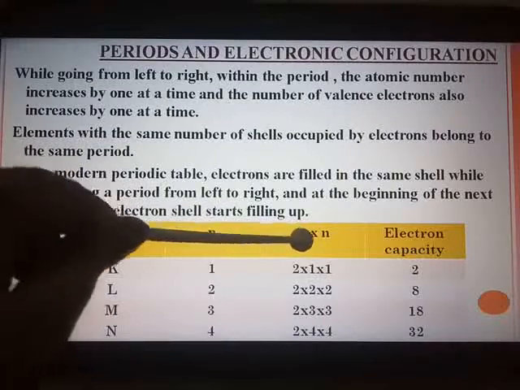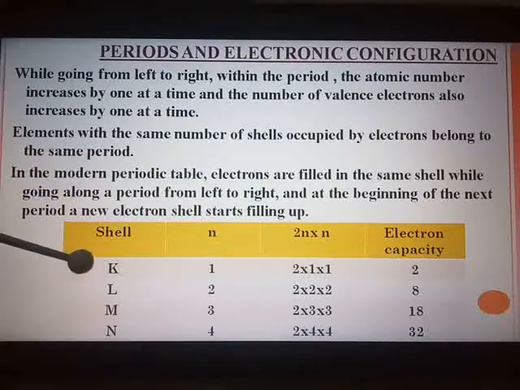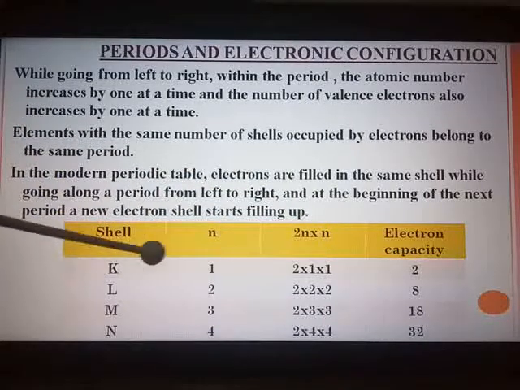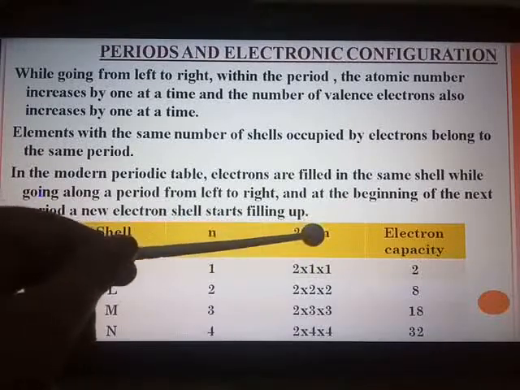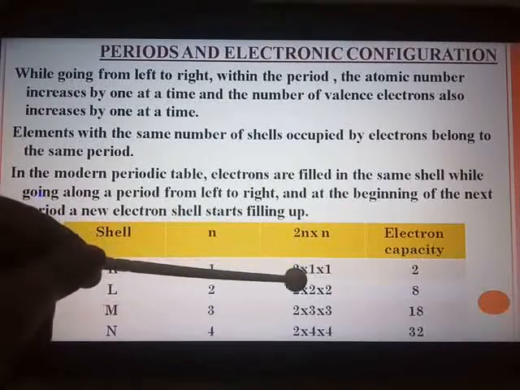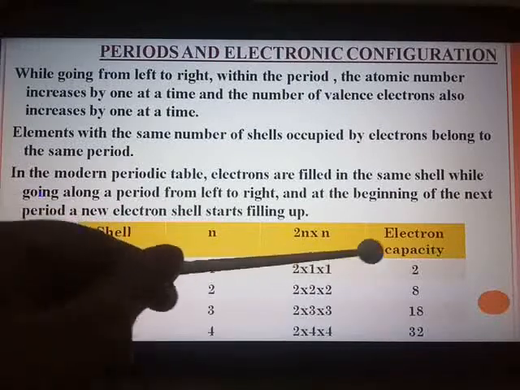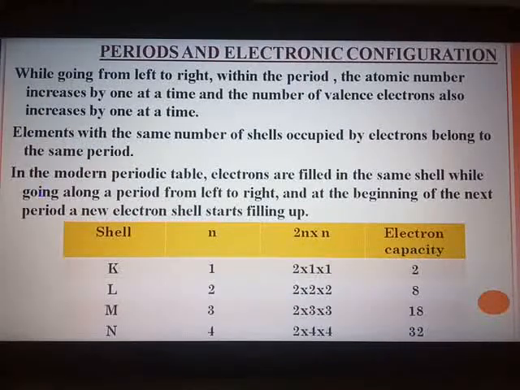So the formula is 2n square. For the first shell, that is the K shell, n is 1. So when you substitute 1 in place of n, 2 multiplied by 1 multiplied by 1 comes out to 2.